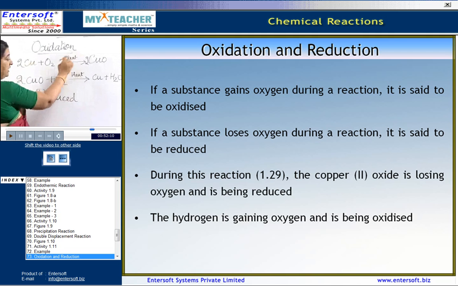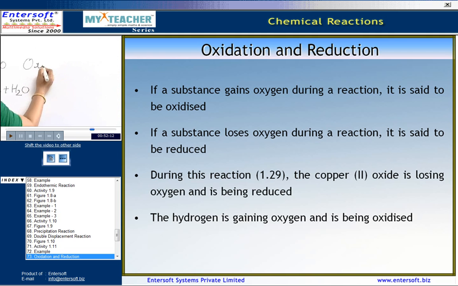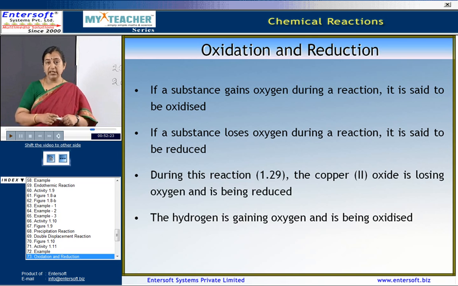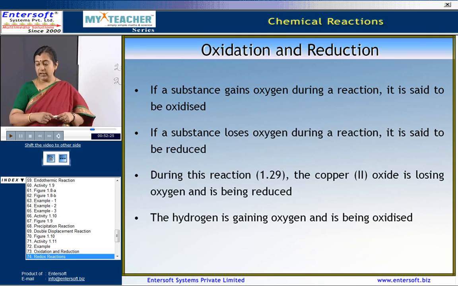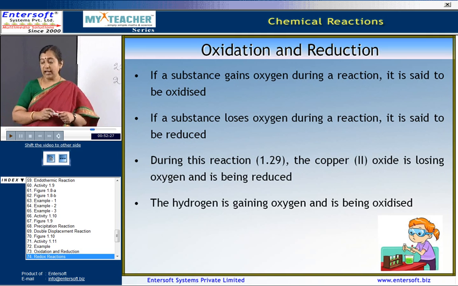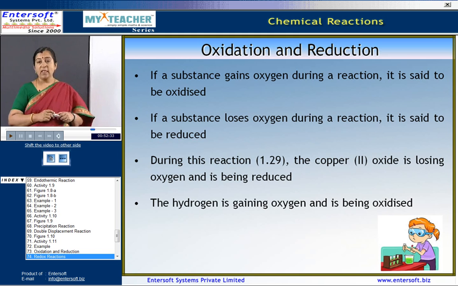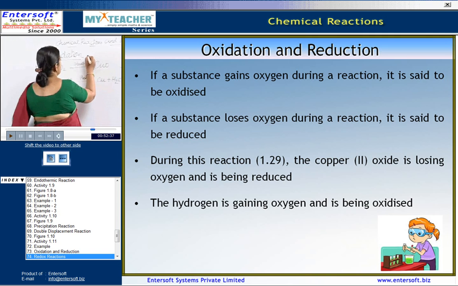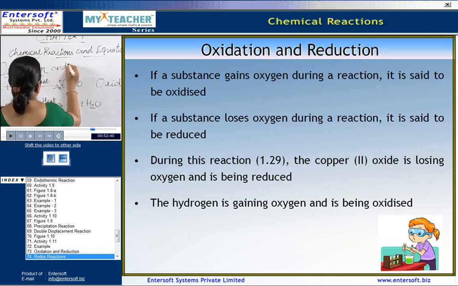Here it was gaining oxygen, and hence we call this oxidation. The hydrogen is gaining oxygen and is being oxidized. In other words, one reactant gets oxidized while the other gets reduced during a reaction. Such reactions are called oxidation and reduction.